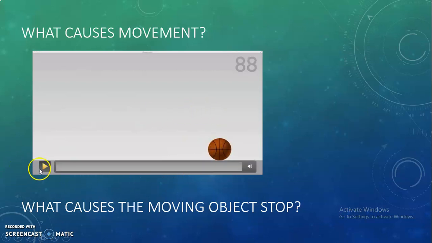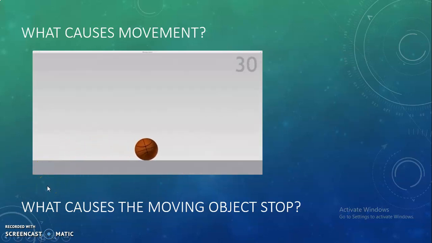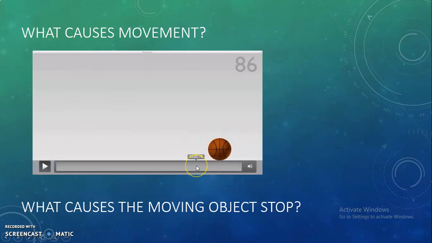What makes the ball move and come to rest by itself? It is nothing else but the invisible thing that is called the force. So force can cause motion and can stop the moving object as well. In this case it is the frictional force that makes the ball stop by itself.